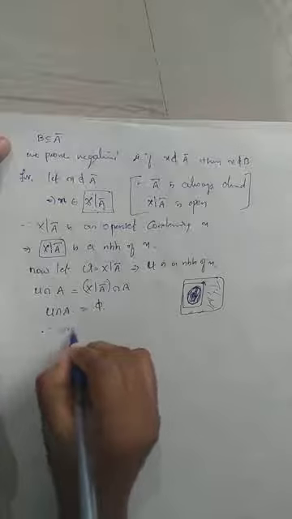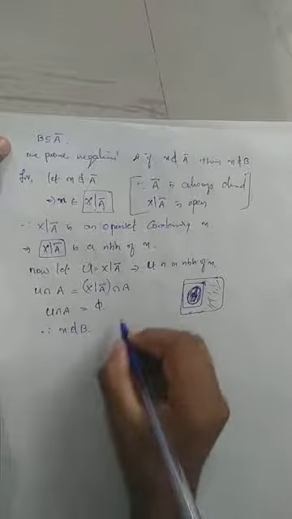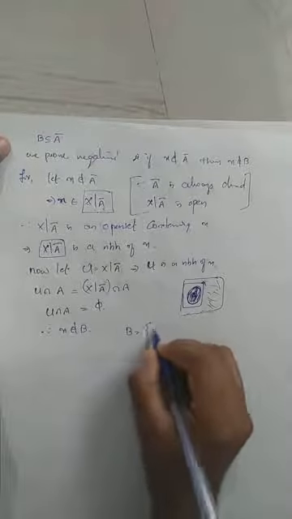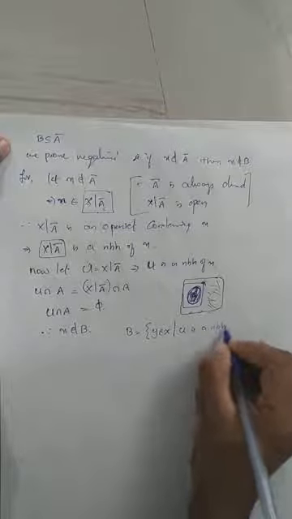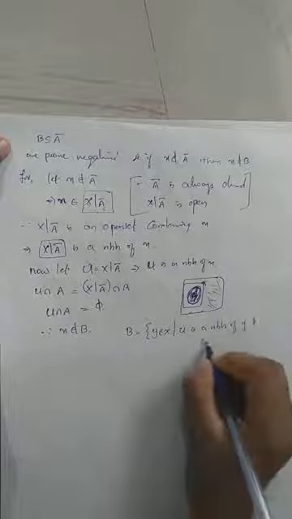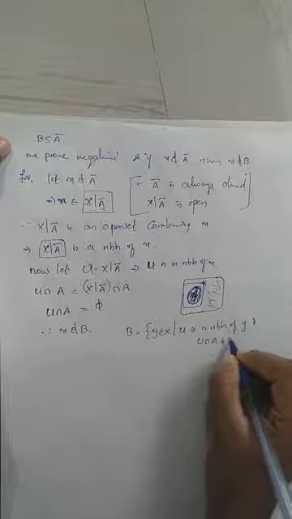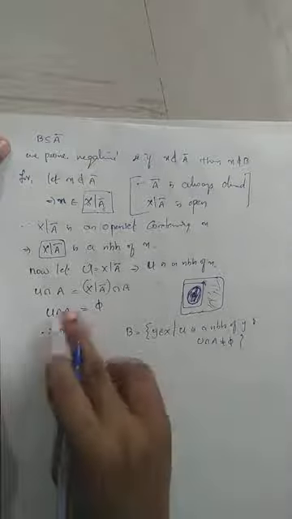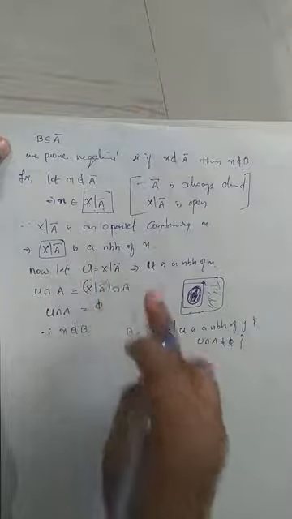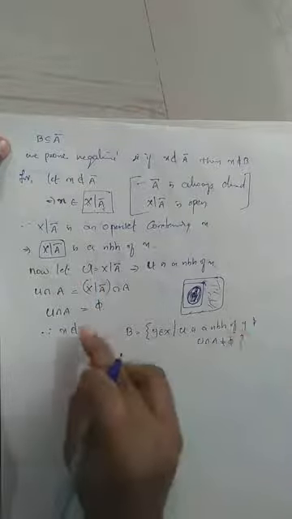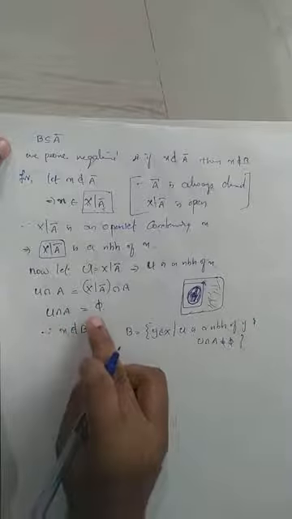Therefore, x cannot belong to B. Why? What is B? B is the set of all y in capital X such that U is a neighborhood of y and U intersection A is non-empty. But here U is equal to X minus A closure, which is a neighborhood of the point small x, and U intersection A is clearly empty.